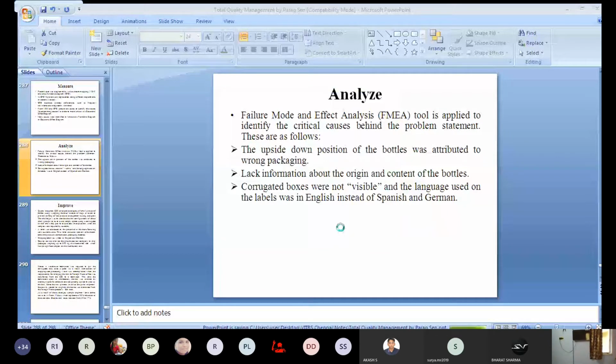In the analyze phase, the failure mode and effect analysis, or FMEA tool, is applied to identify the critical causes behind the problem statement.